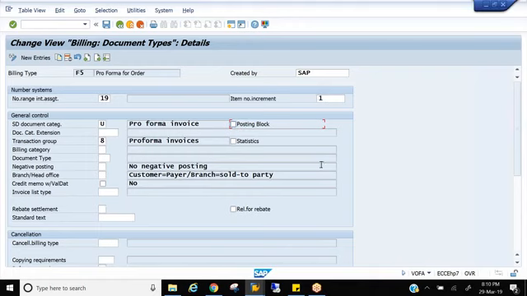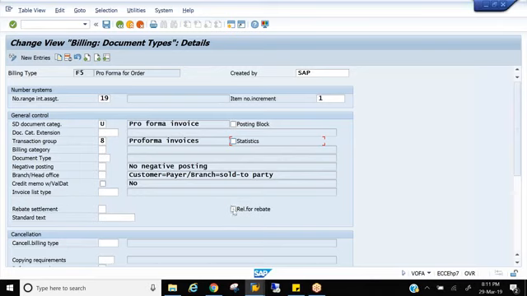Then next is, and see, as I mentioned, billing document is a legal document. You cannot play around with a billing document much. You can customize a sales order or a delivery document to whatever level you want, but billing document should be in line with the legal things. Okay, so you cannot customize it as you want. So you cannot have an external number range, right? So a lot of things you need to follow according to the law. So statistics, you know, right, whether you want to release this particular document to accounting, so sorry, post the values of this document to reporting tools, whether you can pull the reports.